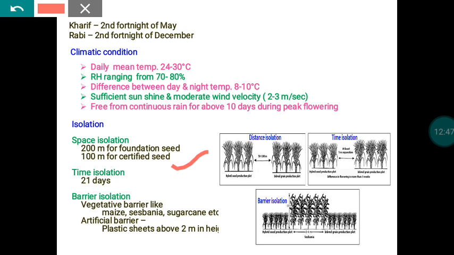Provisions are there for time isolation also. If you follow time isolation, we have to give a 21-day adjustment. Otherwise, we can follow barrier isolation also. Here we can use a vegetative barrier like maize, Sesbania or sugarcane, and sometimes an artificial barrier like erecting plastic sheets about 2 meters in height. These are the possibilities for isolating your seed crop from possible genetic contaminants. This is also a very important operation.